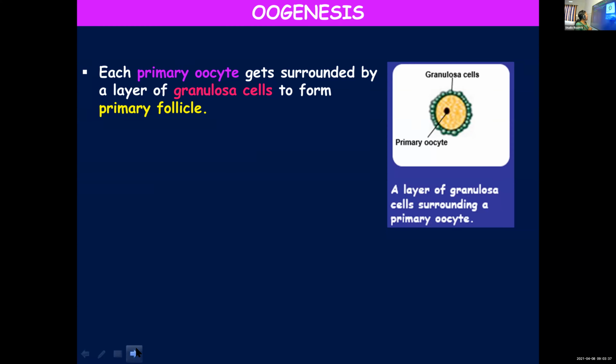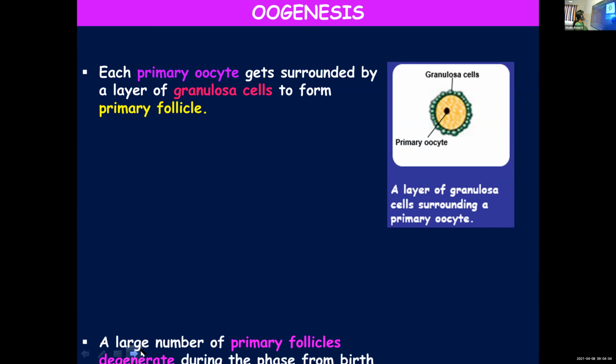It will remain a primary oocyte, but externally it will be surrounded by different layers of cells. To begin with, it will be surrounded by a layer of granulosa cells. At that stage, you can call it a primary follicle. So the primary oocyte will get transformed into a primary follicle when it gets surrounded by a layer of granulosa cells.